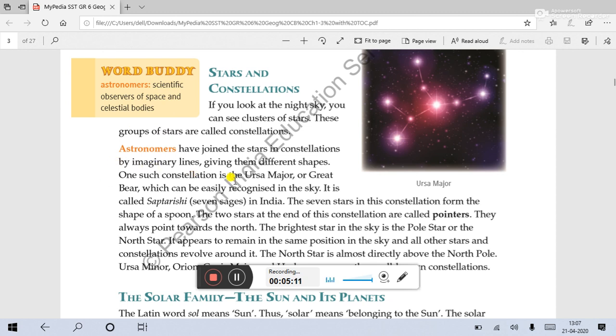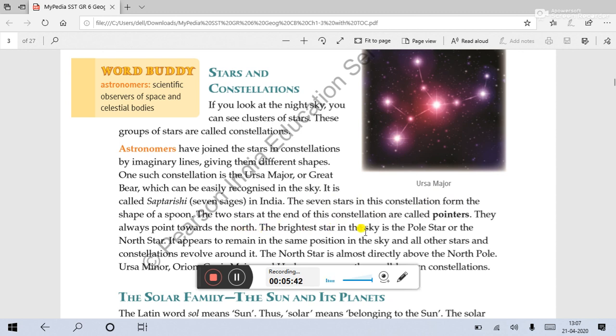One such constellation is the Ursa Major, also called the Great Bear, which can be easily recognized in the sky. In India, it is called Saptarishi or seven sages. The seven stars in this constellation form the shape of a spoon. The two stars at the end of the constellation are called pointers. You can see here two stars, they are called pointers. They always point towards the north.